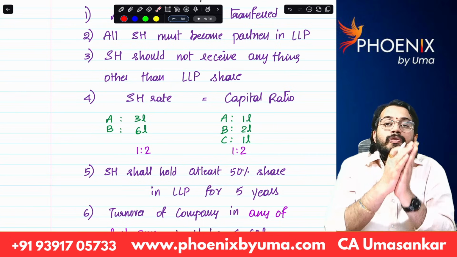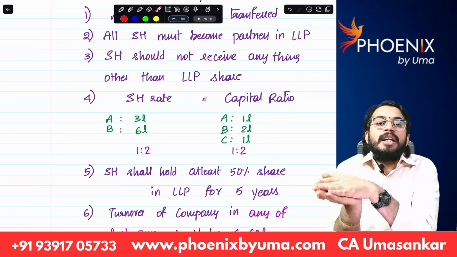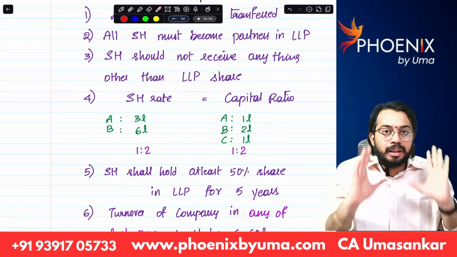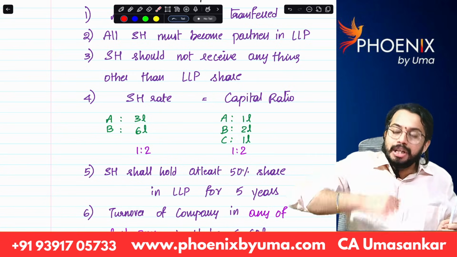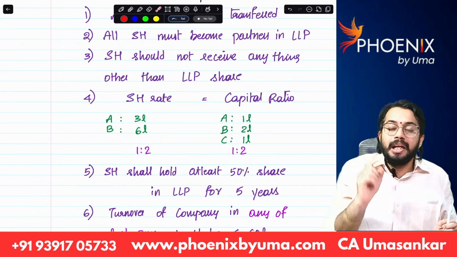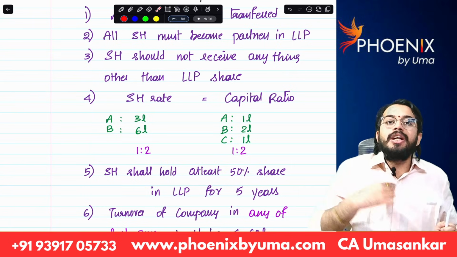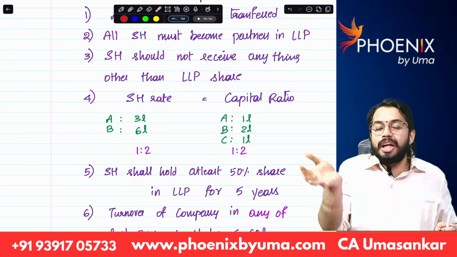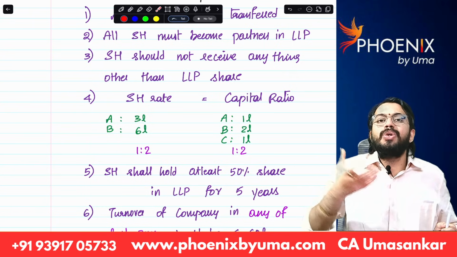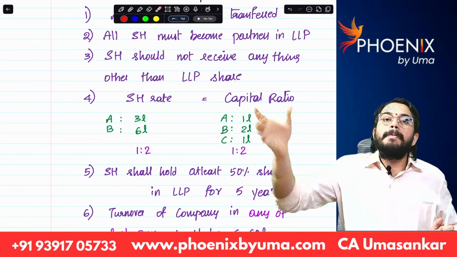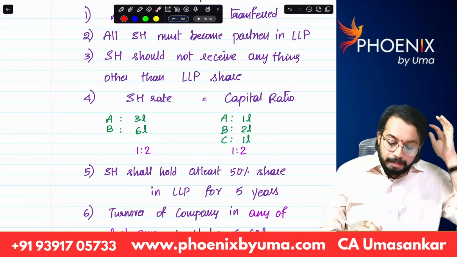P and Q will become partners in the LLP. So the thing is, all shareholders should become partners in the LLP. If any shareholder is not interested, then that shareholder should transfer his shares to other shareholders. So the remaining shareholders who are willing, all of them will become partners in the LLP. Are you able to understand?